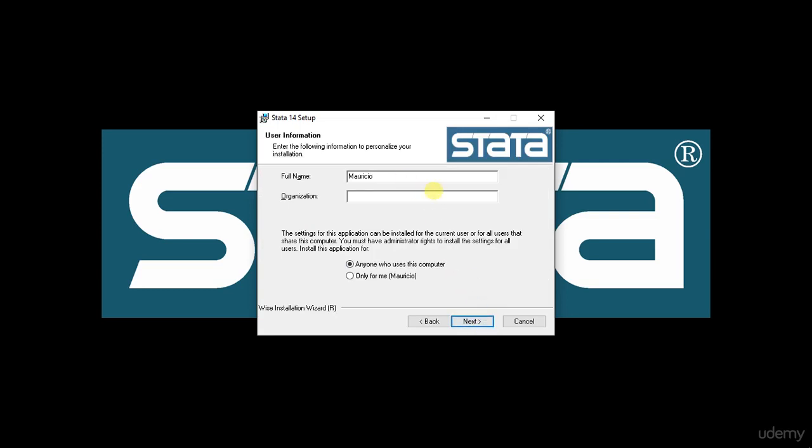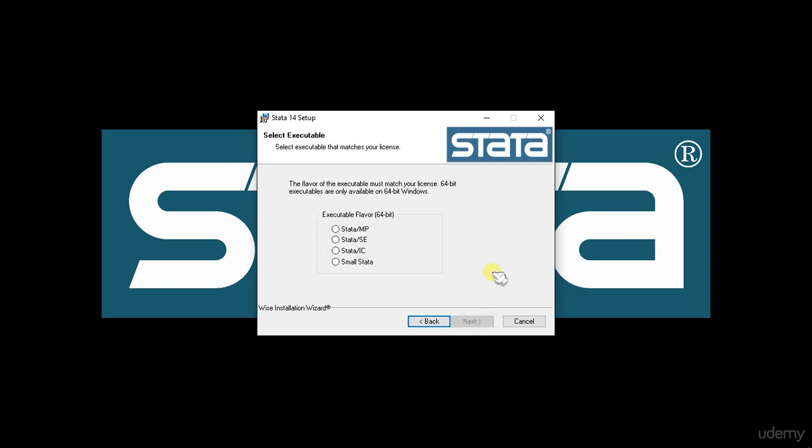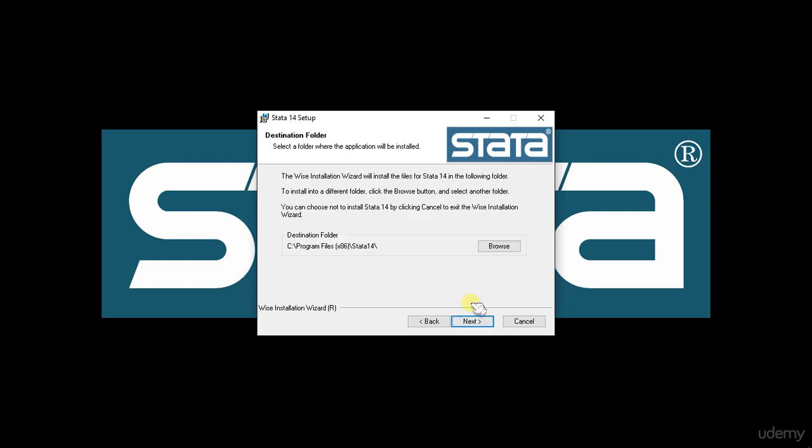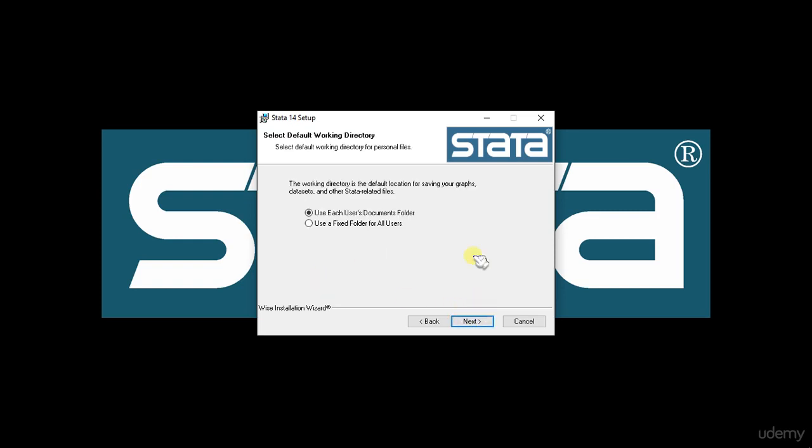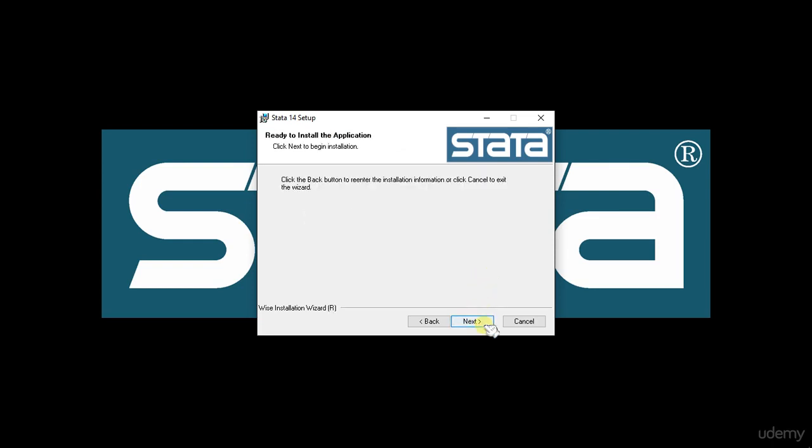So this is my full name. Anyone who uses this computer. So I purchased the STATA IC version, and then I'm gonna leave the destination folder as default. Click next, and then next, and then next.